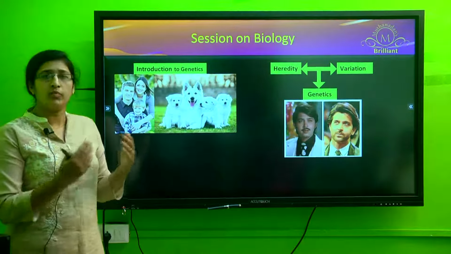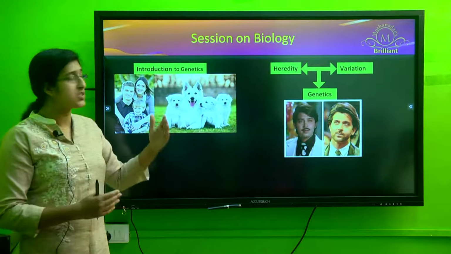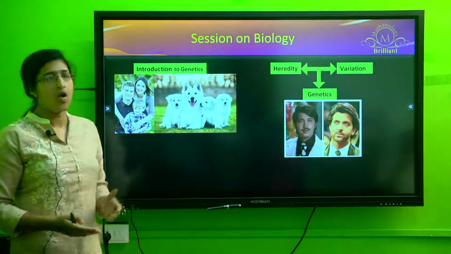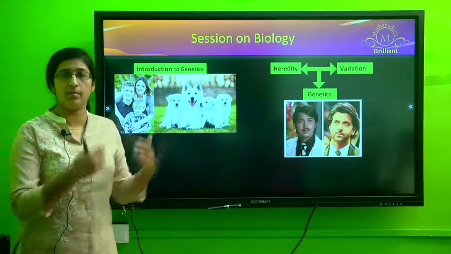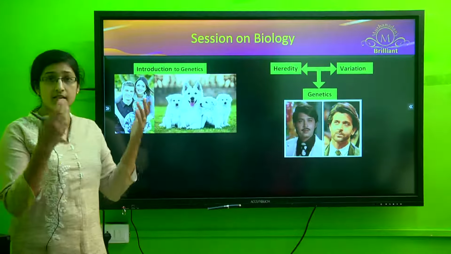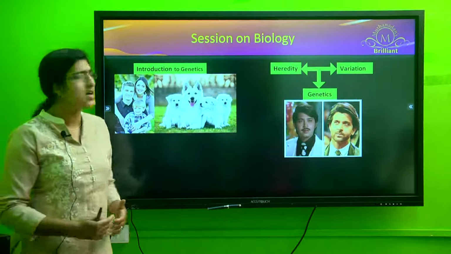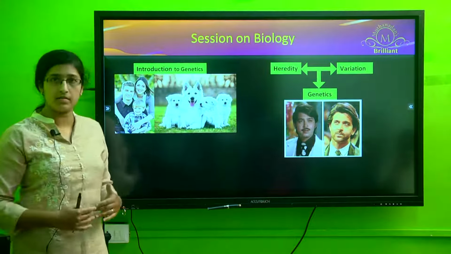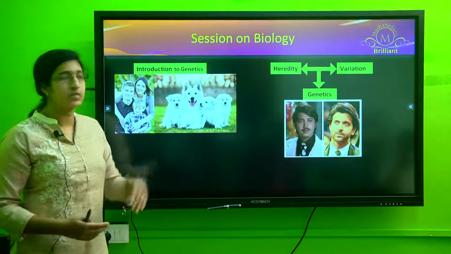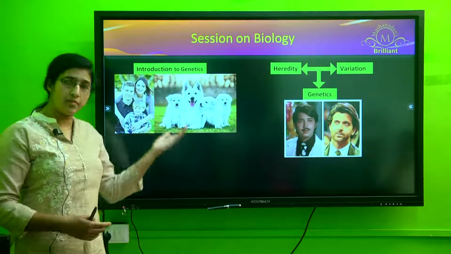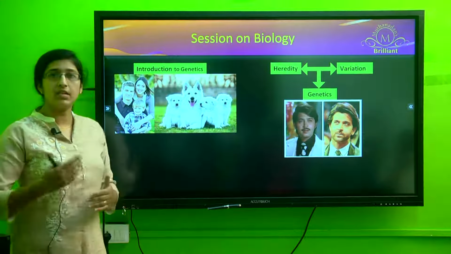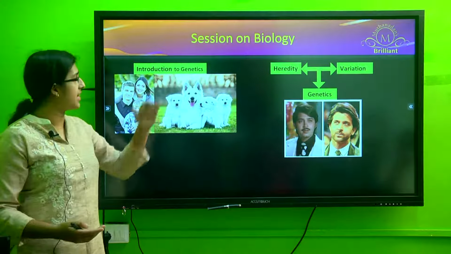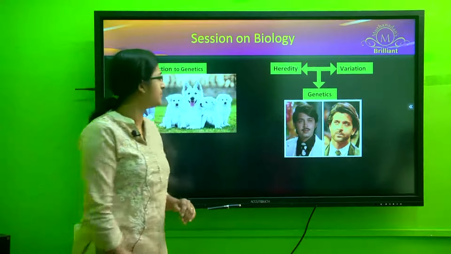So that is what we study in genetics, or that is what we refer to when coming to heredity as well as variation. All of us are inheriting something from our parents. Yes, we are inheriting our ancestral property. The same way, we are inheriting several characters from our parents, and not only from our parents, but from our grandparents and from our ancestors. So this has been a process of transferring characters from generation to generation, and that is exactly what is heredity.